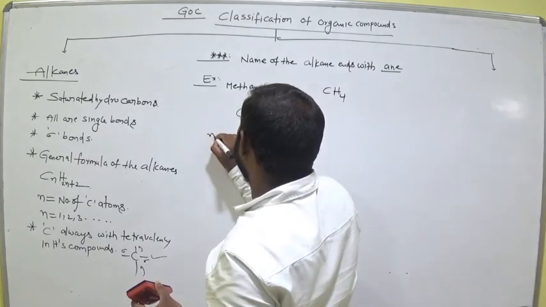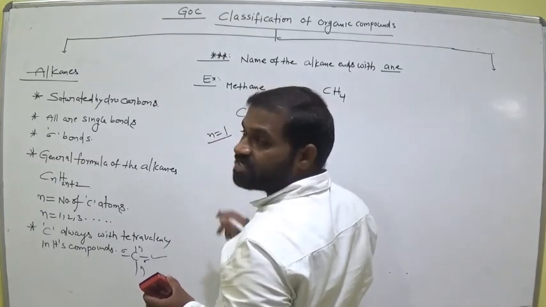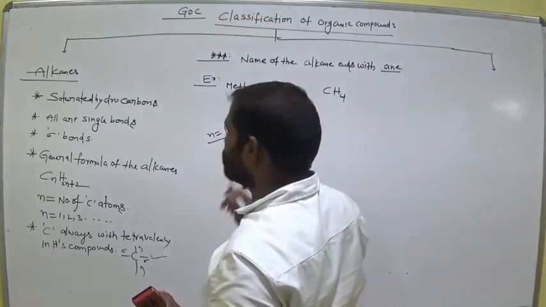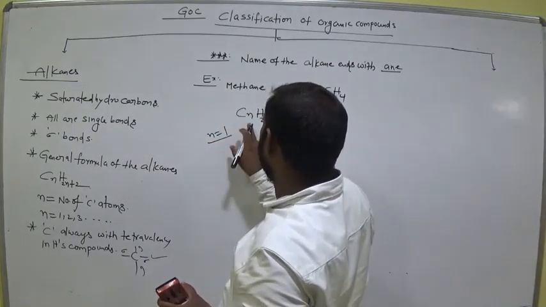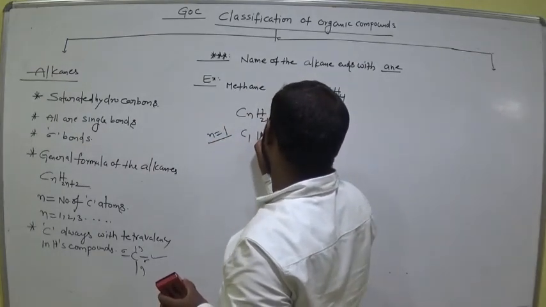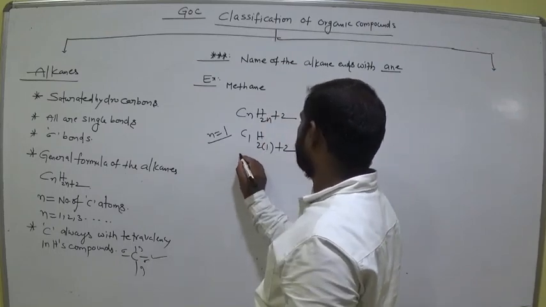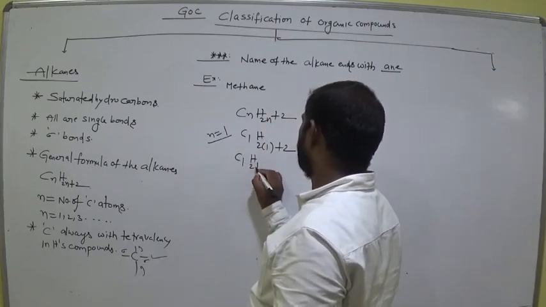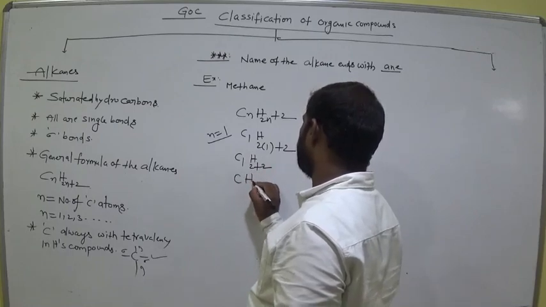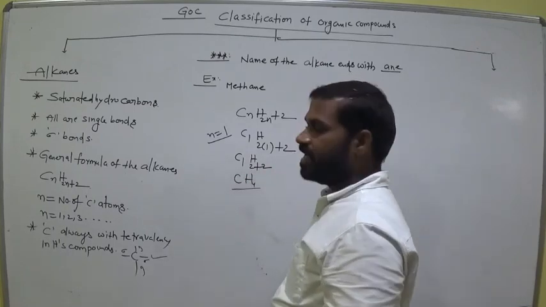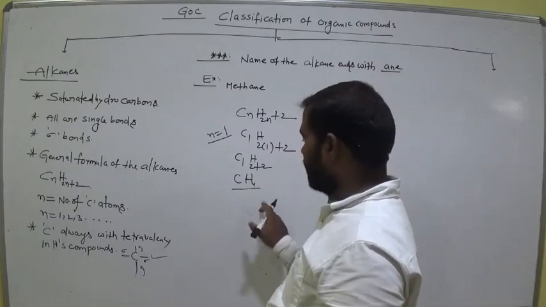Meth means the number of carbons is 1, where n is equal to the number of carbons. Now keep the n value in this formula: C1 H2 into 1 plus 2. Am I right? Then C1 H2 plus 2 equals CH4. Methane.